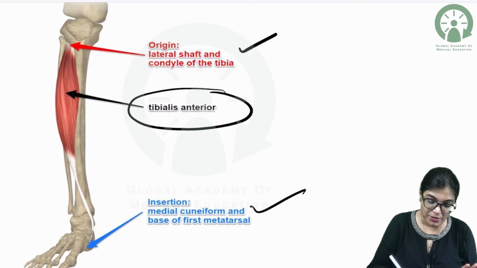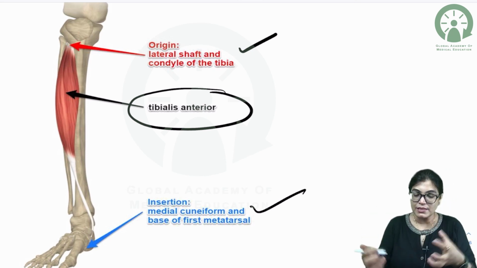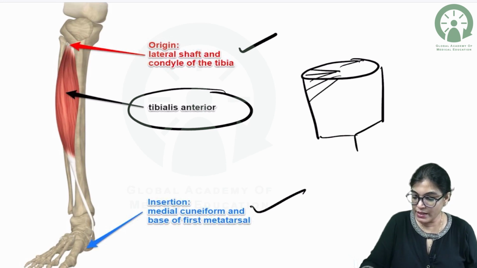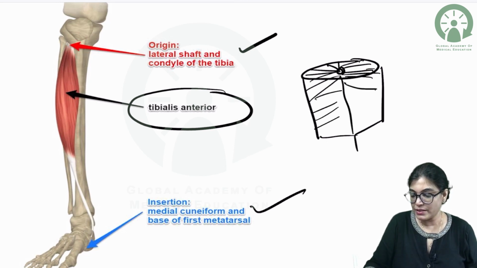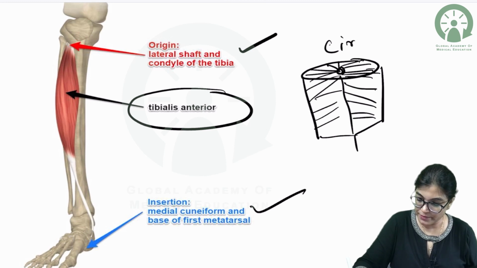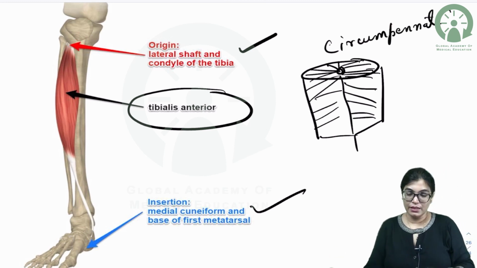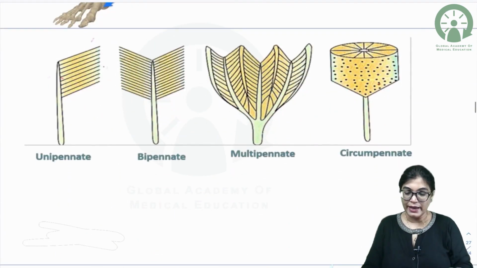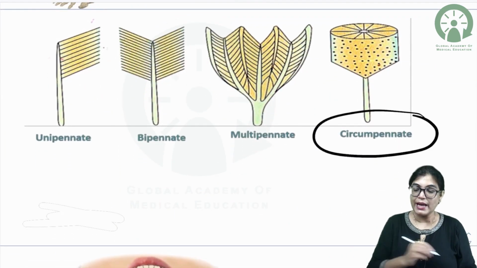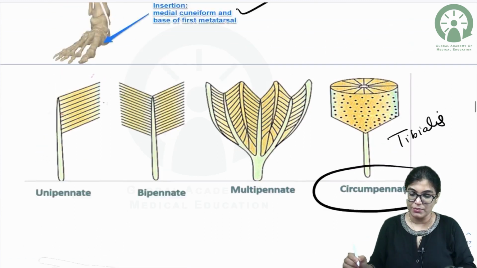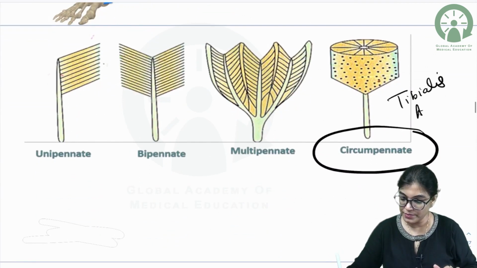Here the muscle fibers are not exactly parallel, but if you see the cut section, they are converging inside, and the shape is circumpinnate. The right answer will be circumpinnate. The best example of this is the tibialis anterior muscle, which we have written here.